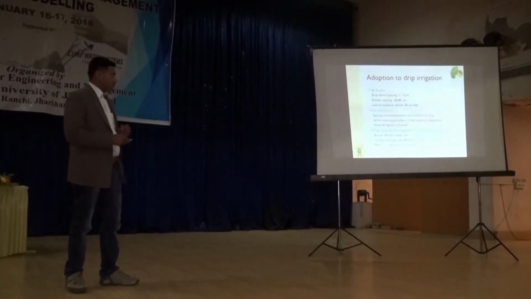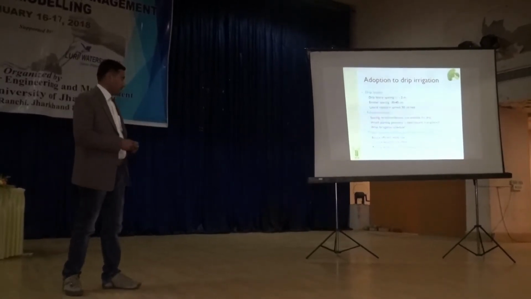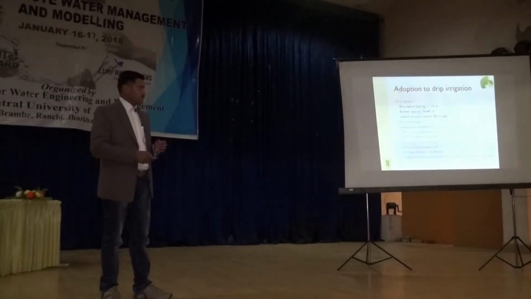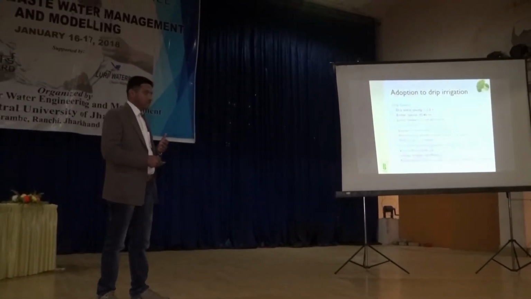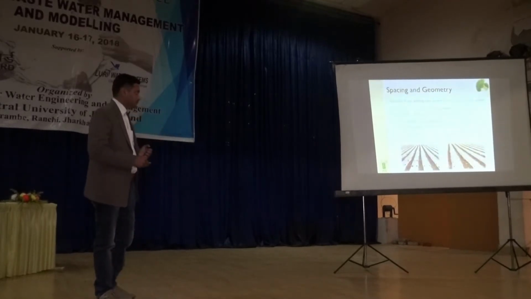Then there are some adoption issues. What spacing should be used, what geometry, whether it should be rectangular or triangular, that I will come to later. I will show you what is square and triangular. And if we adopt a proper system, this will lead to efficient water use, efficient nutrient use, as well as reduce the system cost.